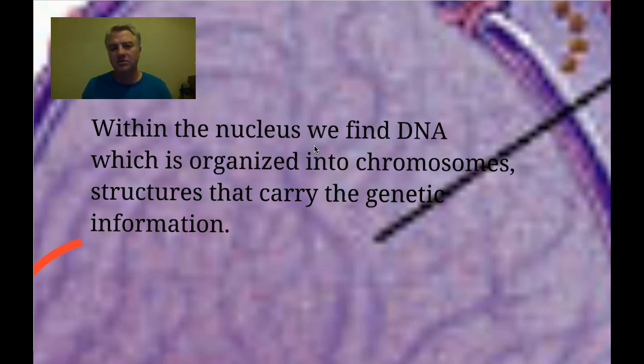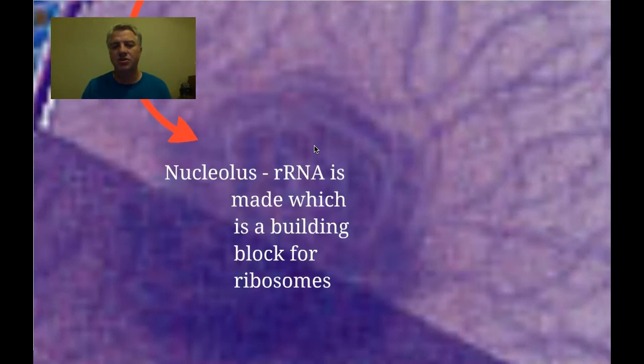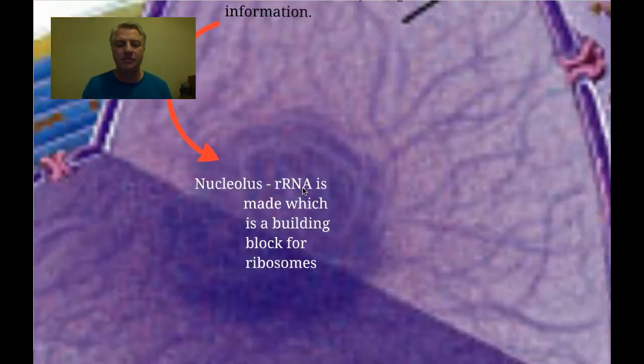Within the nucleus, we have a structure called the nucleolus. There can be more than one, in which case we call them nucleoli. This is where ribosomal RNA is made, and that's what the little R stands for in front of RNA. It is a building block for ribosomes. The ribosomes are going to be found outside the nucleus, but the building blocks for all those ribosomes are made within the nucleolus, which we're getting ready to talk about pretty soon.